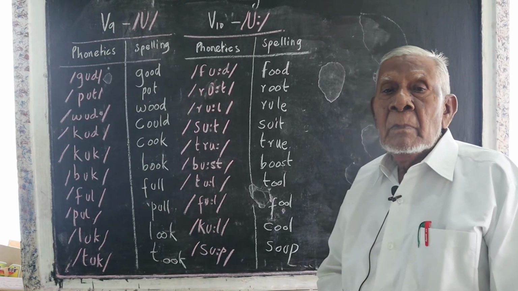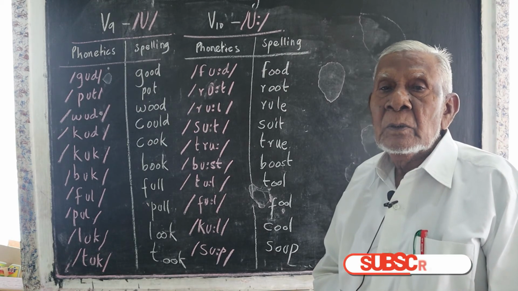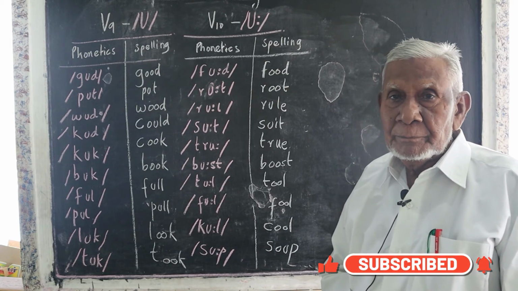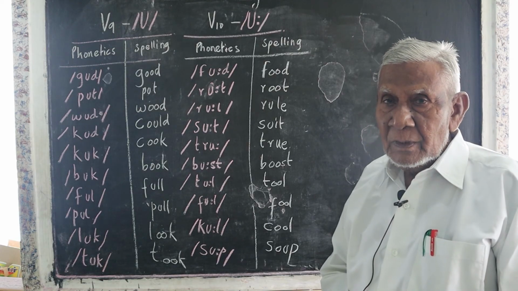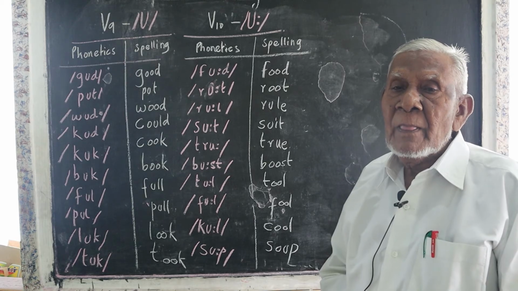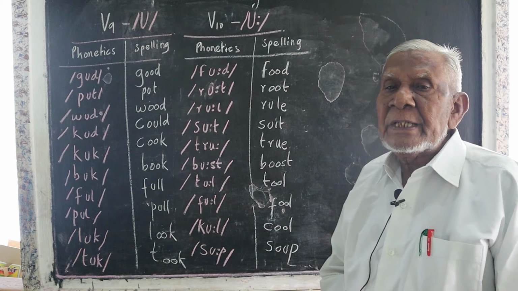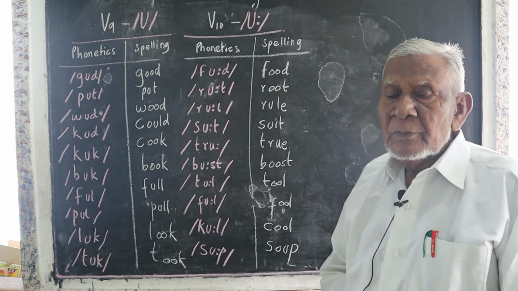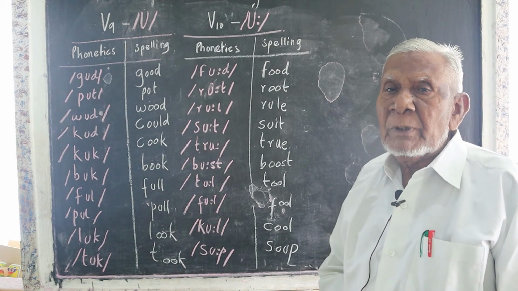Now we shall take the ninth vowel, V9, U. Good. See the difference in the spelling and sound. G-O-O-D. This picture is good. Put. Same spelling and phonetics. Put your bag there.